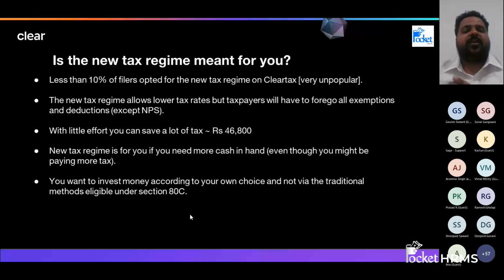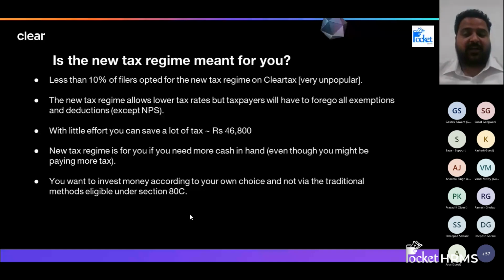So government said that if you are not having many deductions, if you are not claiming many exemptions, say for example, I have ancestral property, I'm not paying rent, I'm not taking any home loan, I don't want to invest anything in insurance, everything is being covered by the company, and I don't have children, I'm unmarried, so I don't want to invest in any of the avenues, and I want to just enjoy the money. So the government came up with this, that if you don't have any investment, if you don't have any declaration deductions, you can simply opt for the new regime that may help you to save taxes.